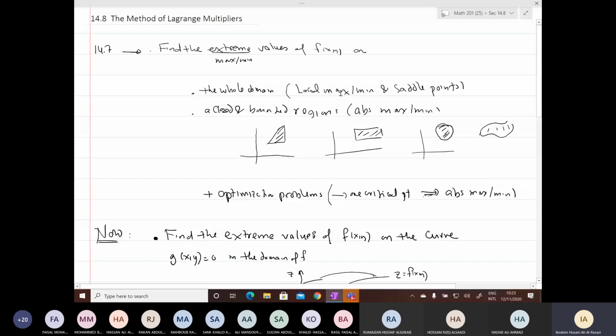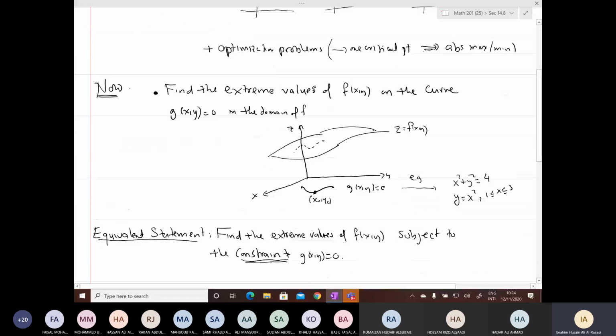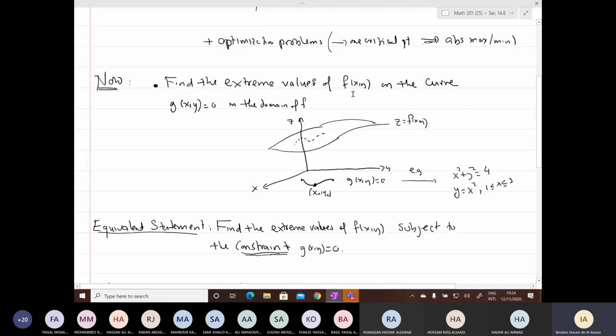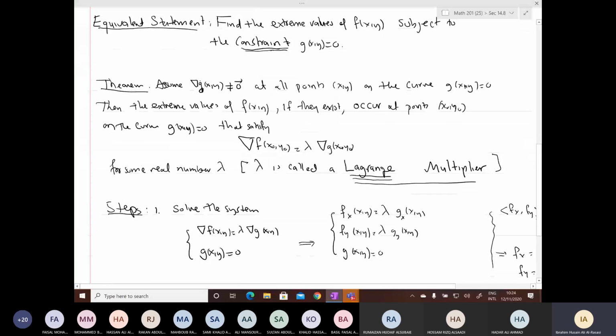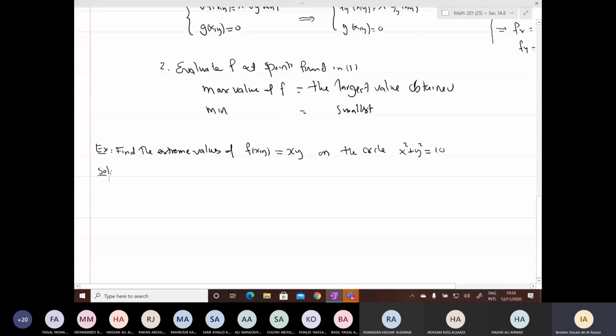The first problem: local maximum, local minimum. The second problem: closed and bounded regions, basically triangular, rectangular, and circular. Our question now is not either of those, and it is not an optimization problem. So it is find the extreme values of f on a curve, and it is not difficult to decide that you have to solve using Lagrange multipliers.